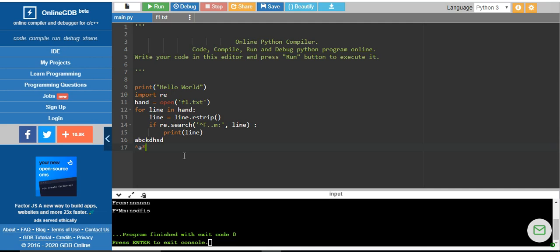When I used dot, it represents a single character. When I say star, it represents 0 or more characters. Similarly, when I use plus, this plus represents at least 1 or more characters. It cannot have 0 characters, rather it should have at least one character or more.